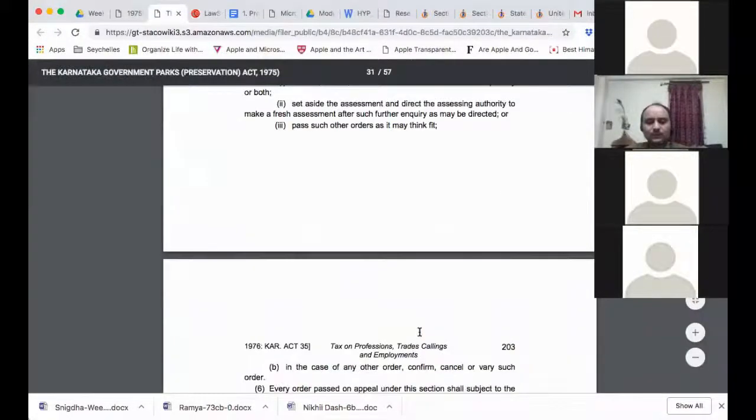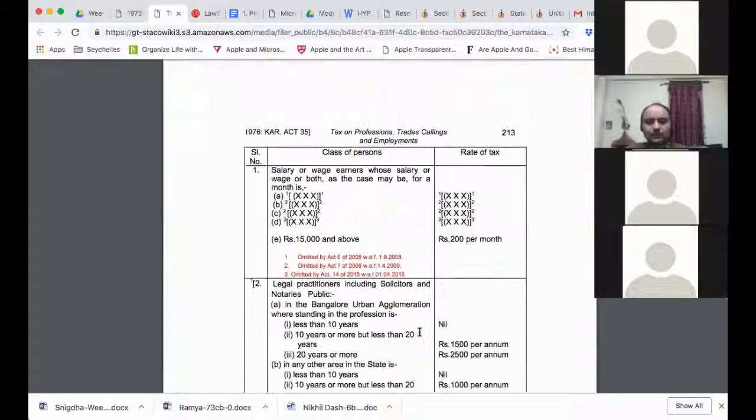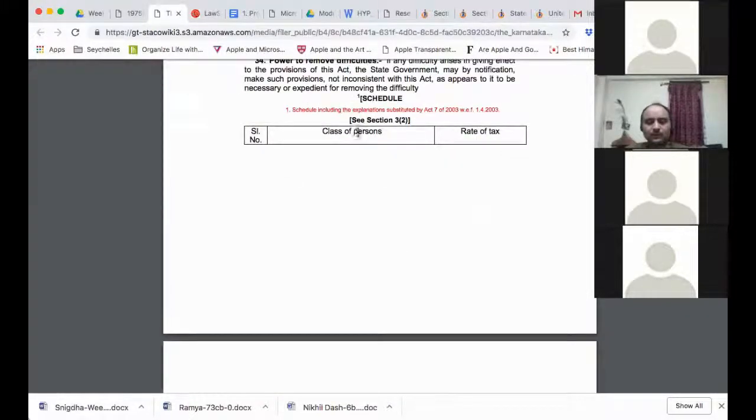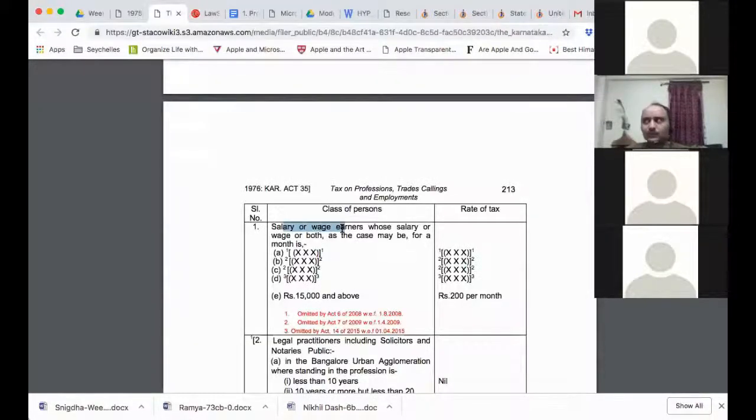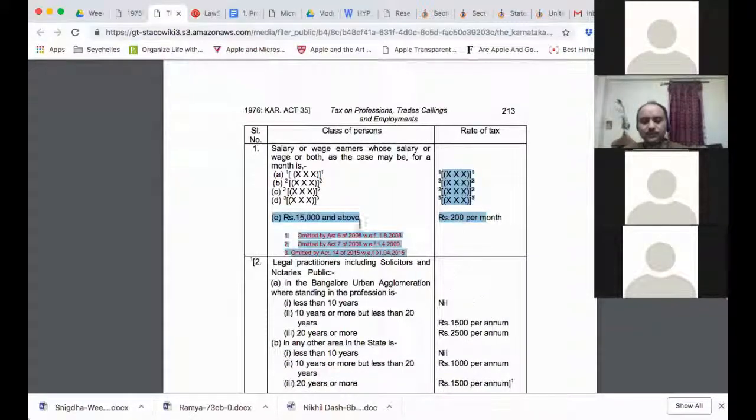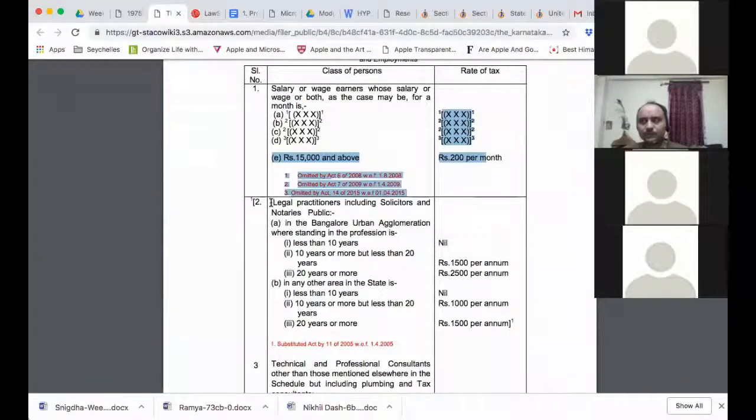Now let's see the rules. Let me take you to the rules here. So this is the schedule, right? This is from 2003 onwards. This has been substituted. Salary or wage earners whose salary or wage, as the case may be, for a month is... Now this is where you find out that people earning less than 15,000 are not there. Rupees 15,000 and above, 200 per month. So you understood that here the salary part is 200 per month, for people earning 15,000 and above.